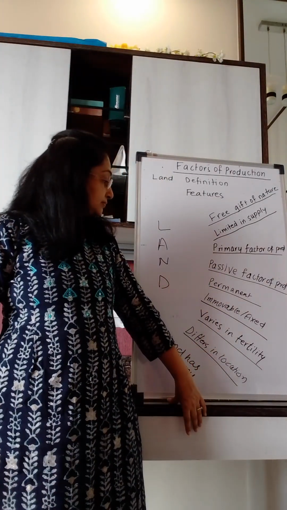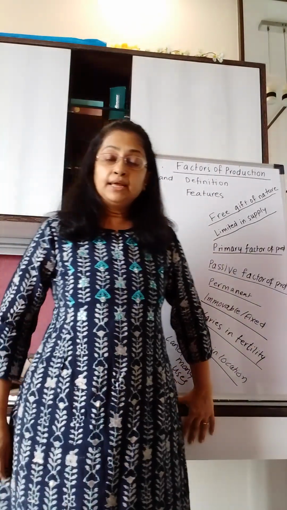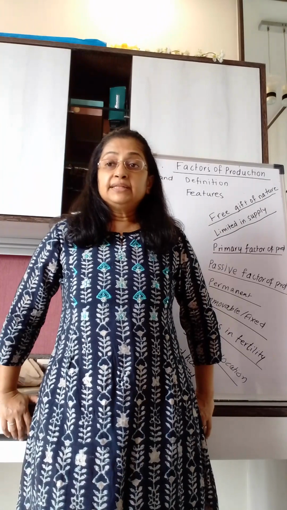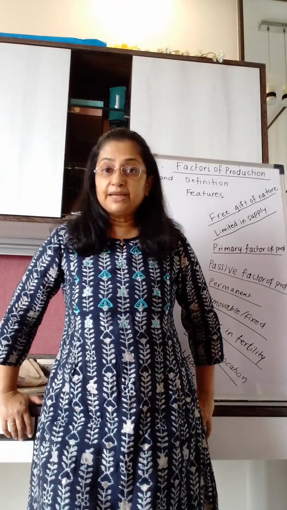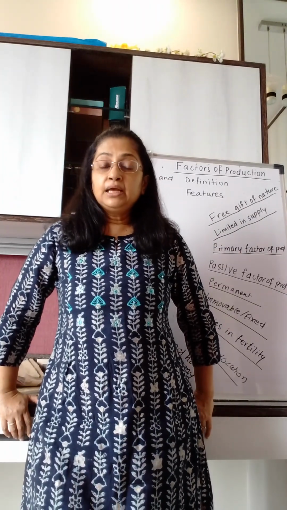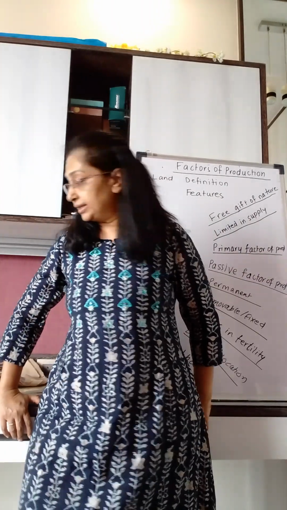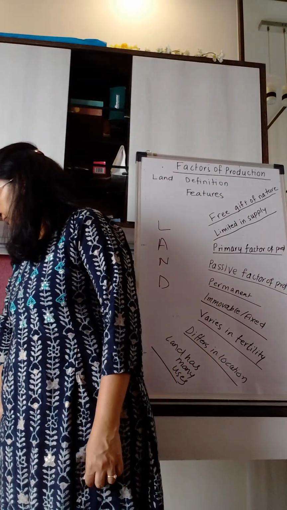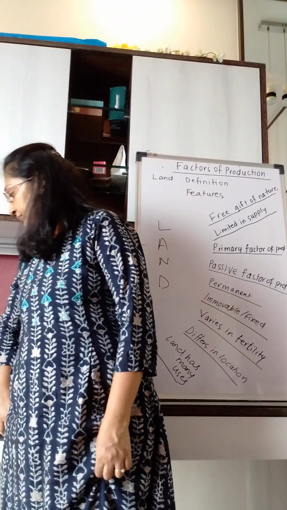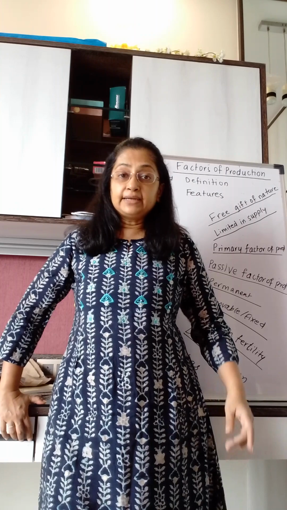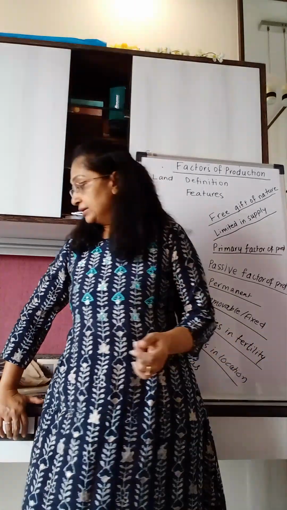Coming to immovable or fixed, land is immovable, or in other words, land is fixed. That means land cannot move from one place to another place. In two senses, it is fixed. Land cannot move from one place to another place. And another thing, the supply of land is also fixed. Now that limited supply is also coming here once again.